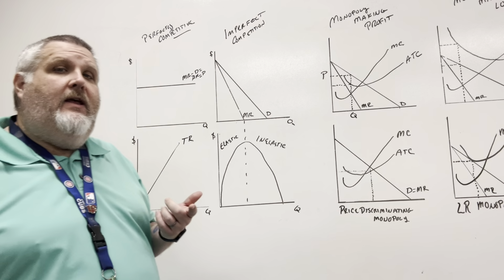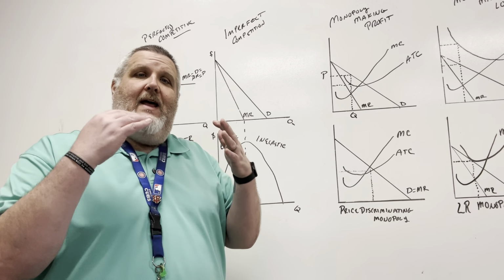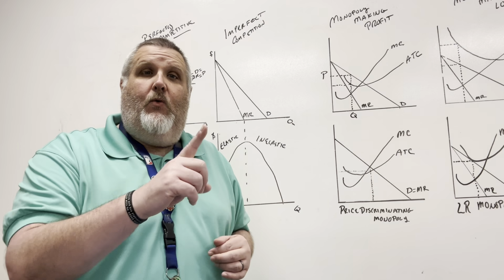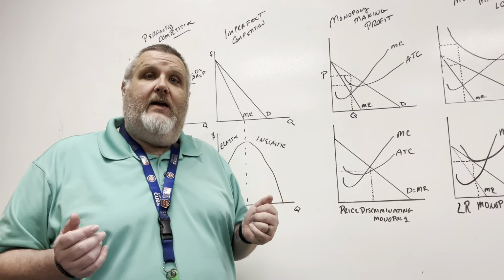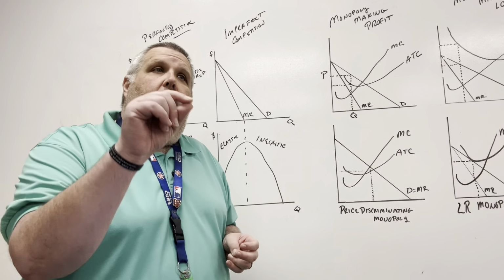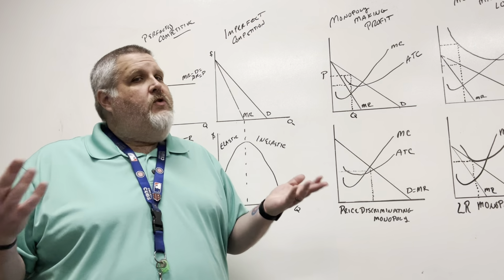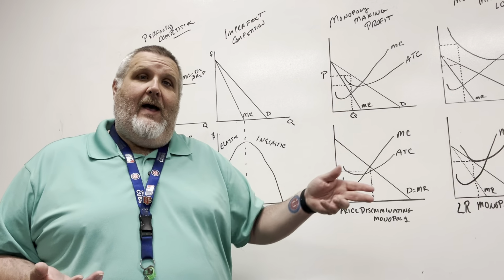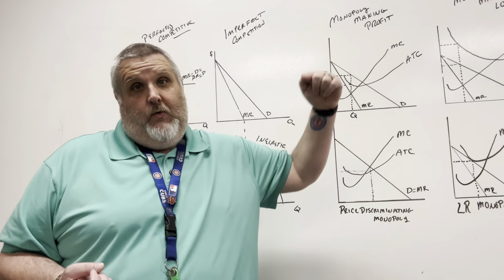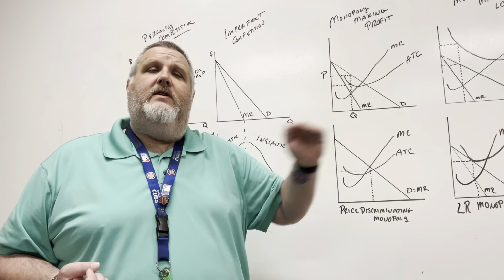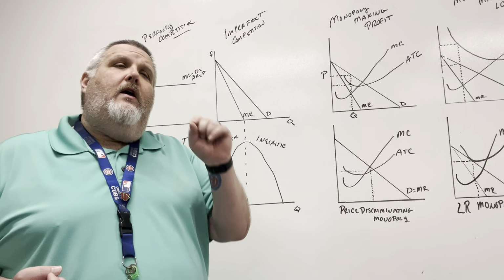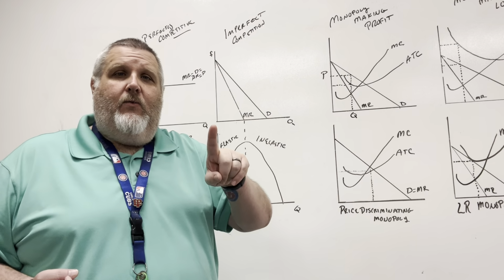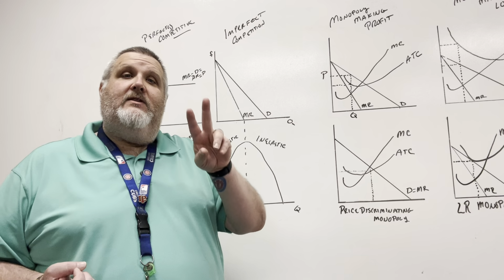And so here's the thing. If we put our price at $10 and we can sell one, great, we're going to make $10 on that, right? But what if we want to sell 2? Well, there's only one person willing to buy it at 10, but there are 2 people willing to buy it at 9. The guy who is willing to buy it at 10 is willing to buy it for 9, and then a second person is willing to buy it at 9. So if I charge $10, I'm only going to sell 1. If I sell it for $9, I'm going to sell 2.